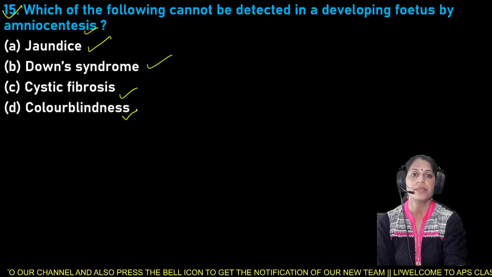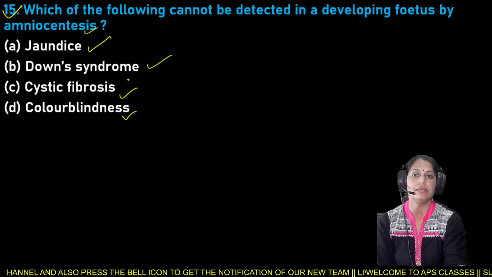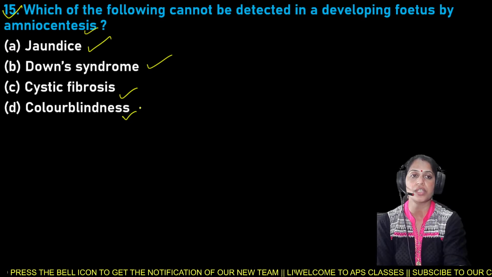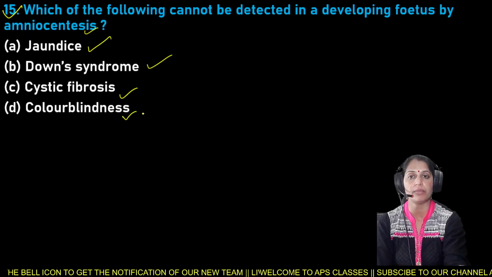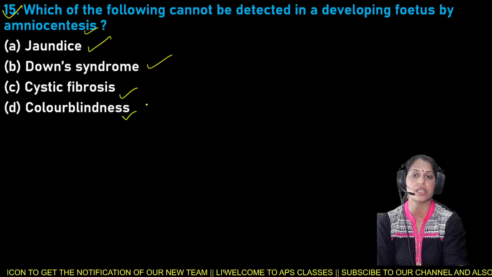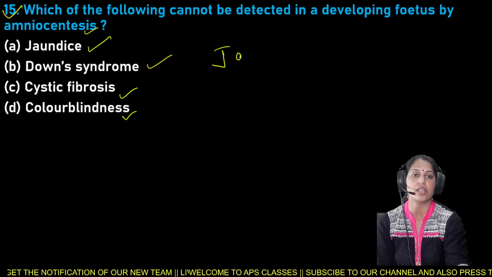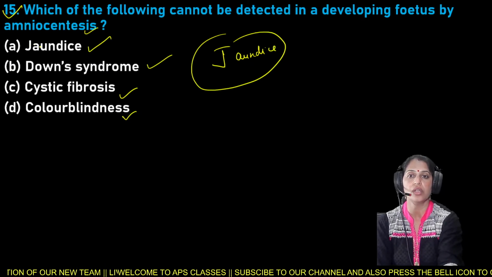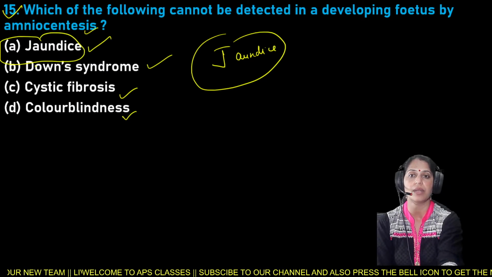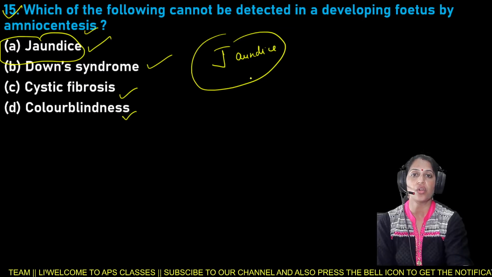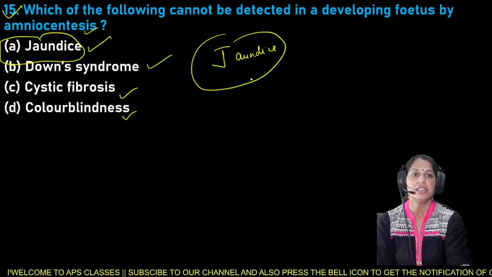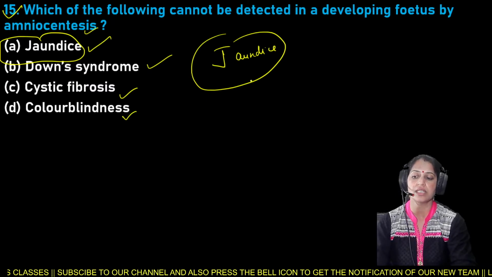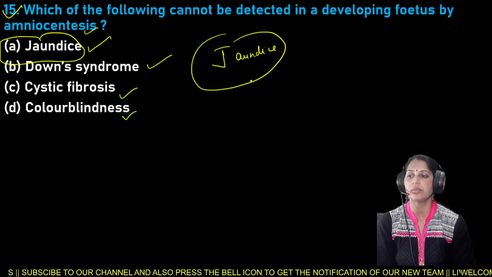So here, which of the following can be detected, especially in the developing fetus by the process of amniocentesis? So that is jaundice, not Down syndrome, not cystic fibrosis, not color blindness, but only jaundice is the disease that cannot be detected in a developing fetus by amniocentesis.